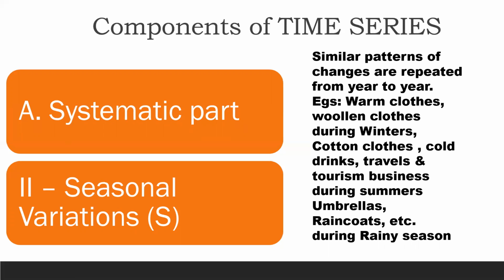Now, for example, during winters, demand for warm clothes, woolen clothes बढ़ जाते हैं, sweaters, mufflers, all this increases. In case of summer season, cotton clothes, demand for cold drinks, ice creams, travels, tourism increases, correct? During rainy season, the demand for umbrellas, raincoats, etc. rises. So these are all showing similar pattern which are repeated from year to year.